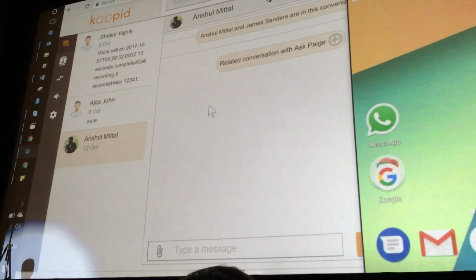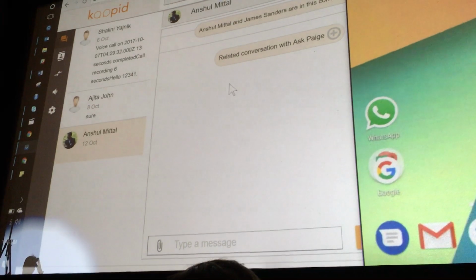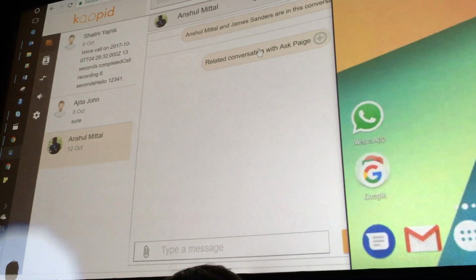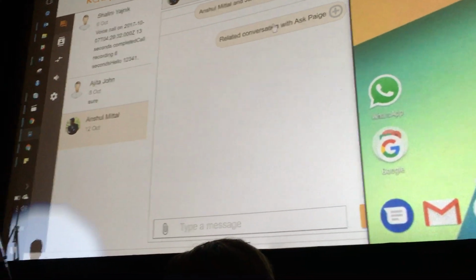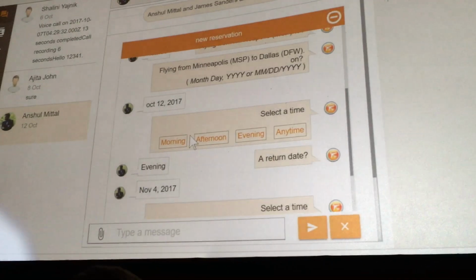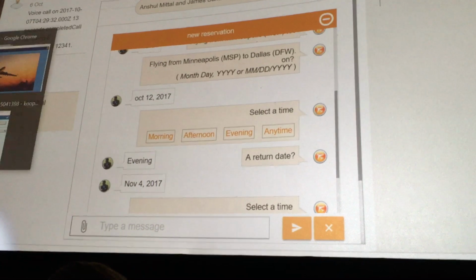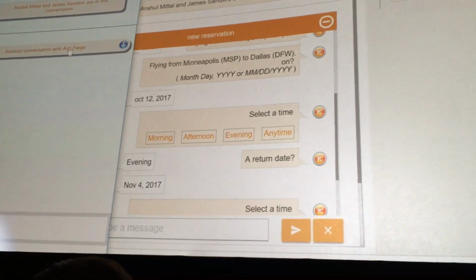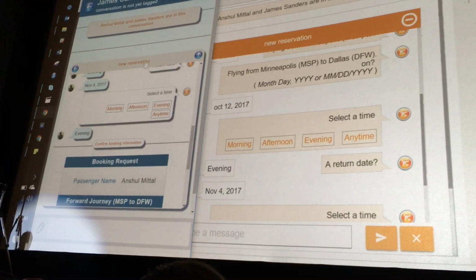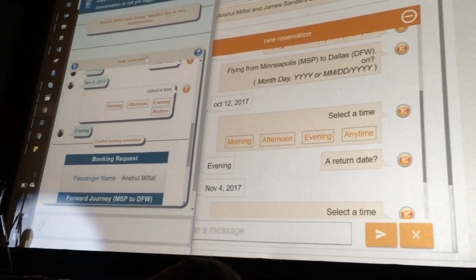While that call's coming in, I quickly want to go over a key functionality that we have. The context of the conversation is always preserved. The agent can look at the entire conversation that the customer has had with the application in the window itself, and so can the customer. I can go back and look at the conversation I've had with the application while I am talking to the agent.